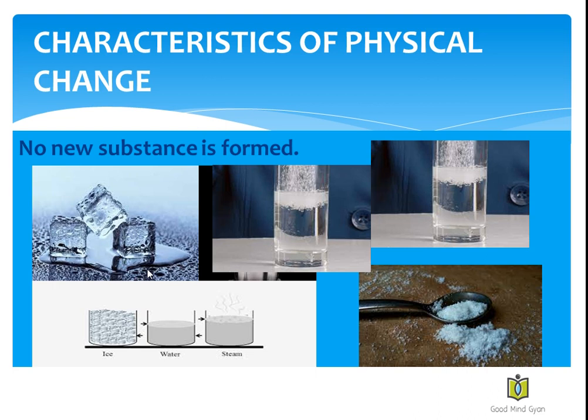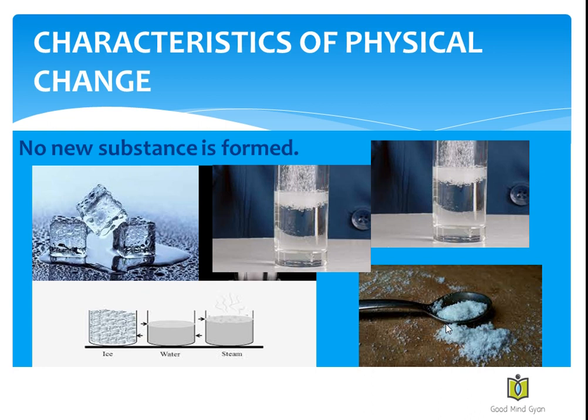Second example, you can take sugar. If you take sugar and mix it with water, this is a sugar solution which is shown here. What will you observe? You will observe that no change takes place in its molecules. And then when you evaporate it, you will still get sugar which is left behind.